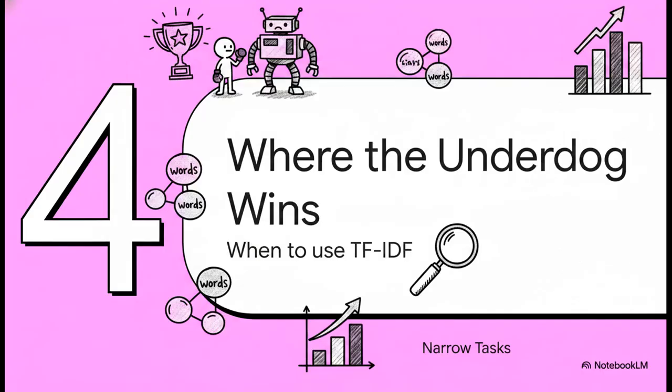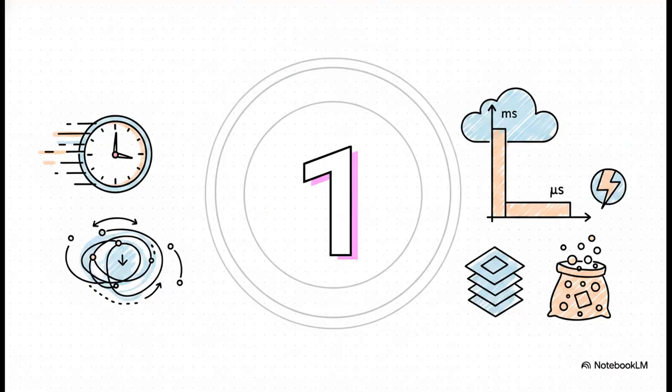Section 4, where the underdog wins. So with all the crazy AI tech out there today, why do top-tier practitioners in 2026 still reach for this exact counting method first when they have a narrow task? And this brilliantly illustrates the primary reason: microseconds.